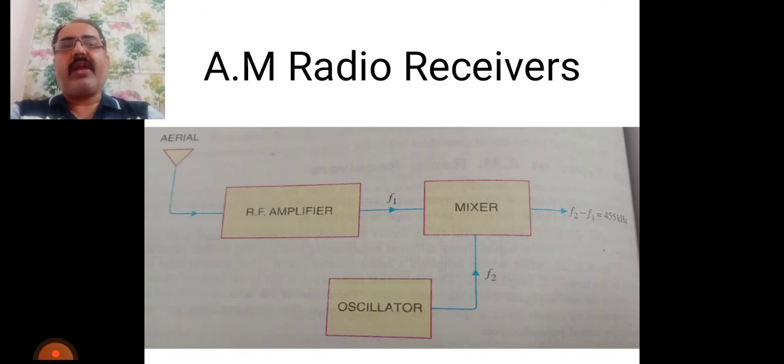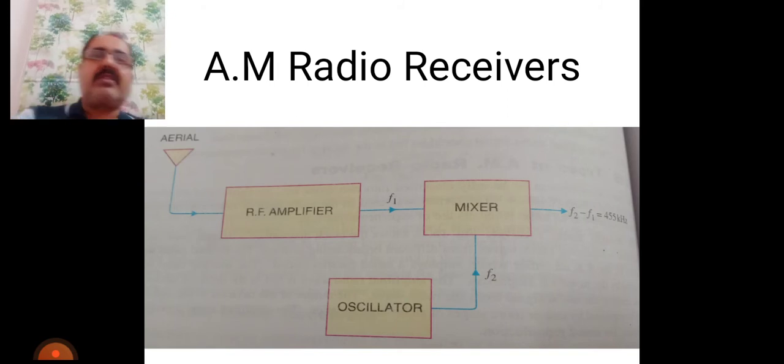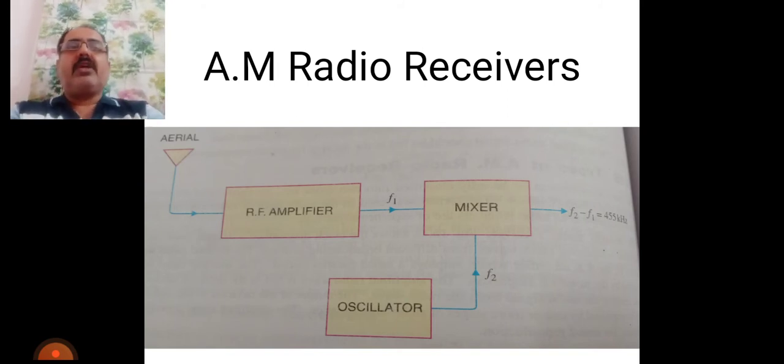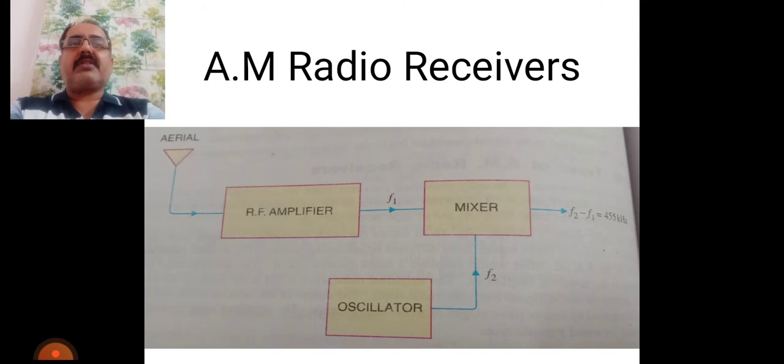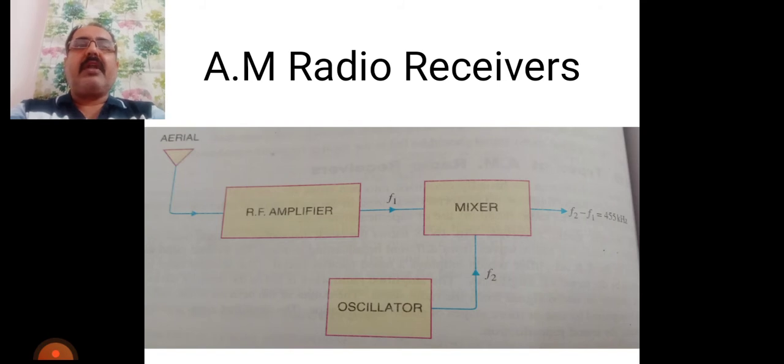requirements. So what are those requirements that we have to consider one by one? Number 1, the receiving aerial must intercept a portion of the passing radio waves.